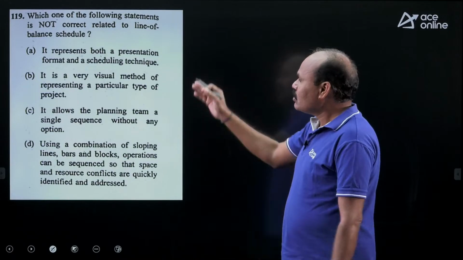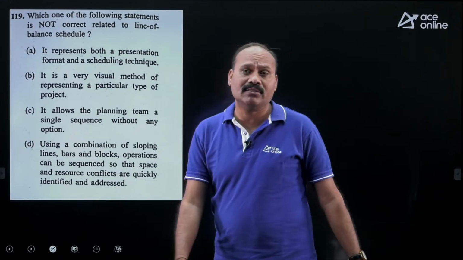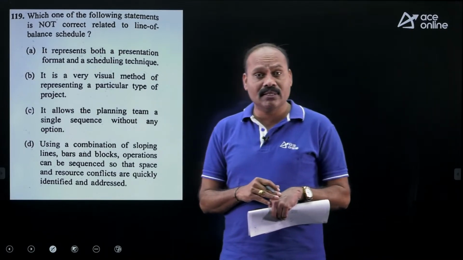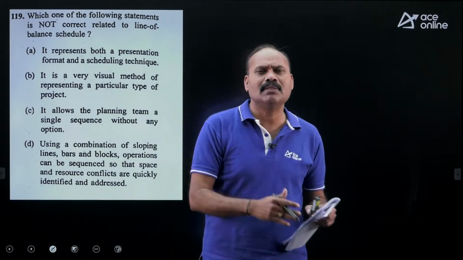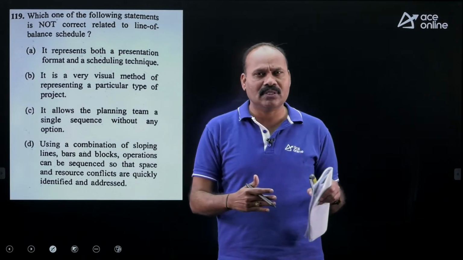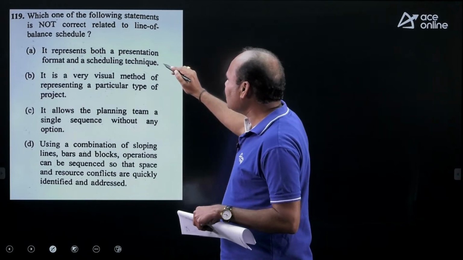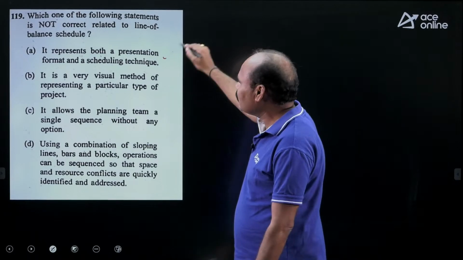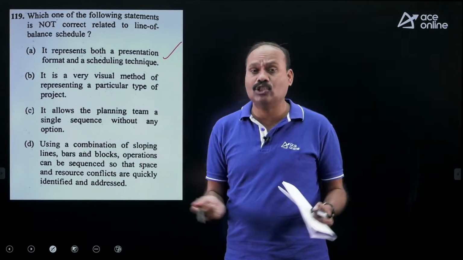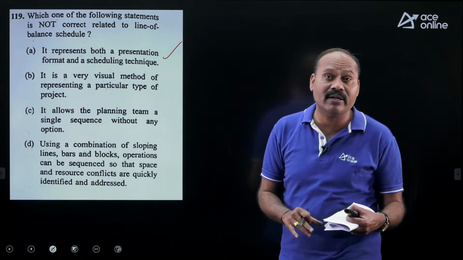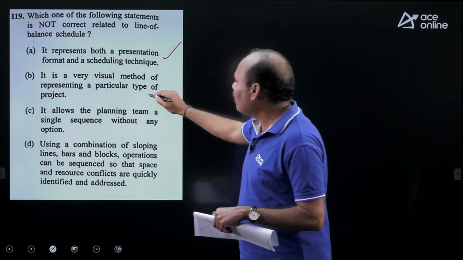Option C. Next, which one of the following statements is not correct related to line of balance, LOB? Line of balance is a technique used where we have repetitive operations. From an optimization point of view, when you divert and allocate resources, at that time we use line of balance. Now look at the options. It represents both a presentation format and a scheduling technique, correct. It is a very visual method of processing a particular type of project. So we can have a chart, and from the chart we can find out the resources required, excess resources or deficient resources. Everything we can plan with the help of line of balance.